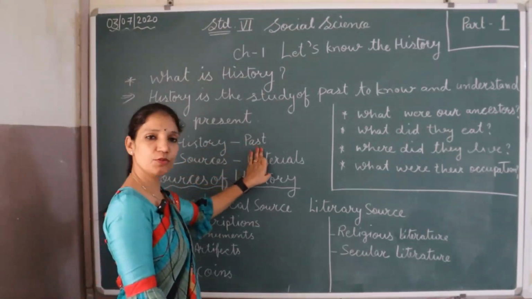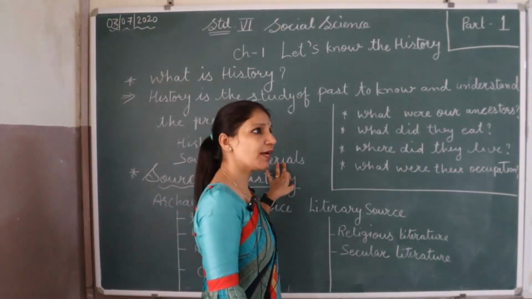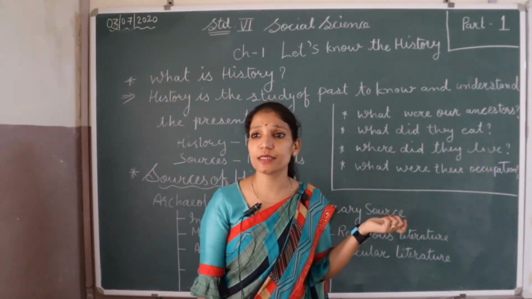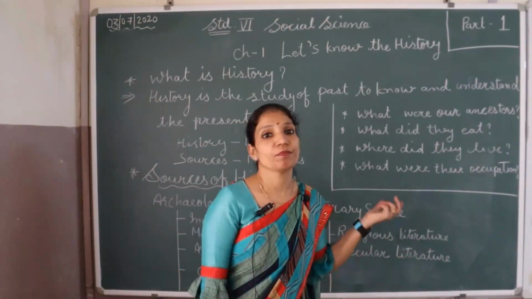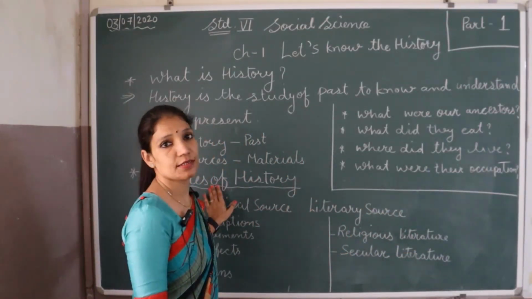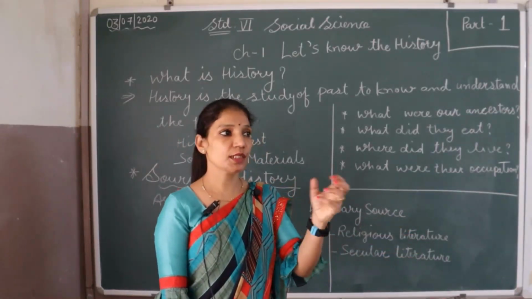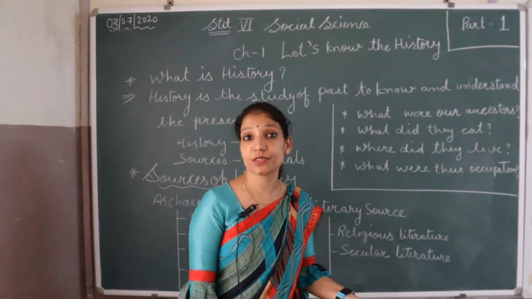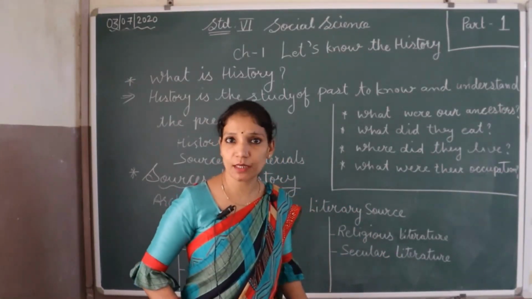History means past, and the sources. Sources means materials. Why are we using this word sources here? Because to know the history, to know the past, some sources are required, some things are required. Sources means things and materials, from which we will know about history, like books. From books we can know everything about the past.